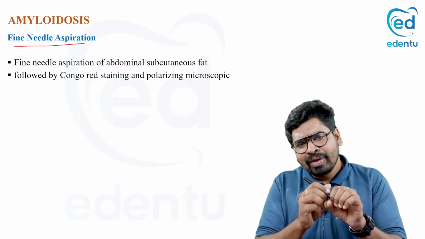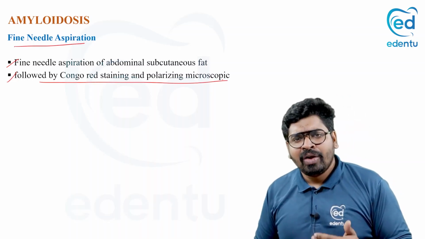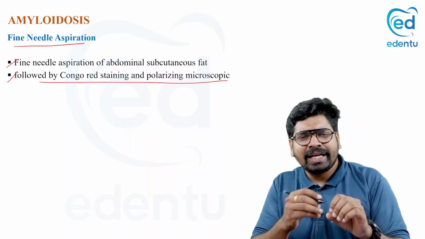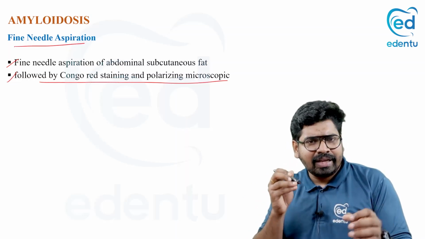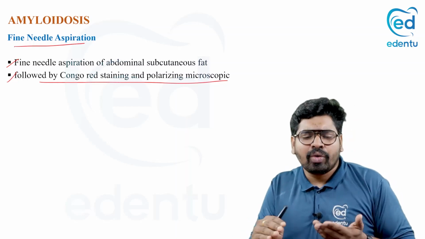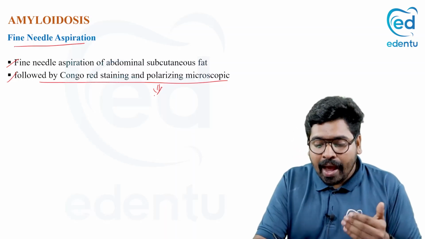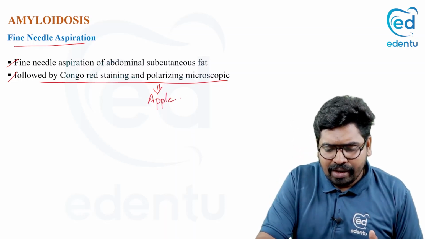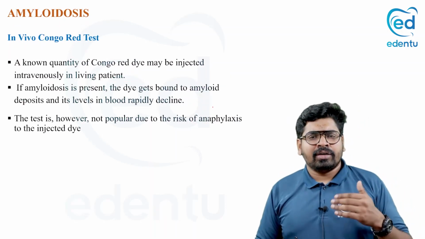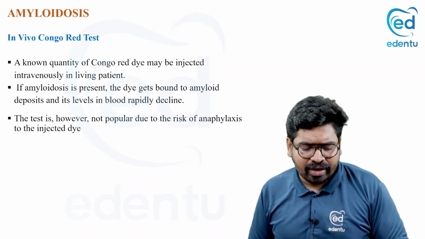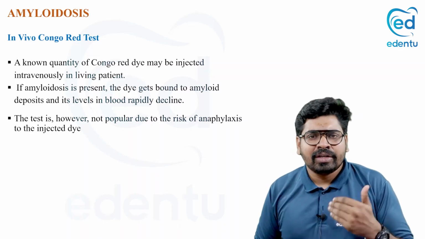Fine needle aspiration means you put a needle, take out the material, and stain it with Congo red, and you look under a polarizing microscope. What will you see? If you take some material of this amyloid using a needle from a nodule, put it on a slide, stain it with Congo red, and use a polarizing microscope, what color can you see? You can see an apple green birefringence. Okay, it is your Congo red test. This we have already discussed, how to check for Congo red stain.